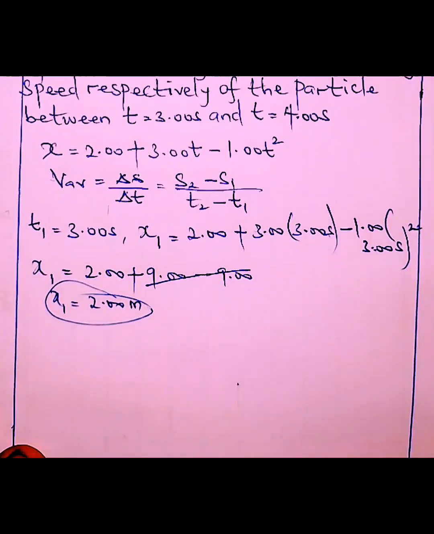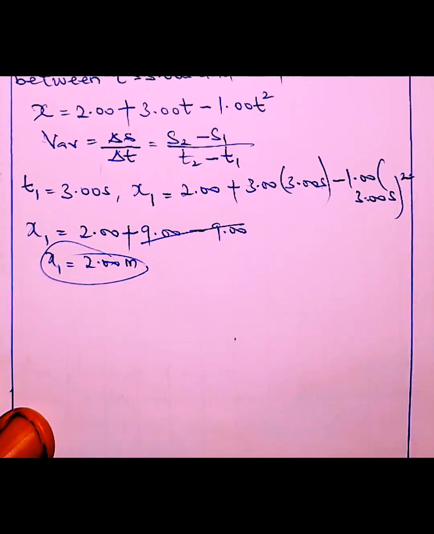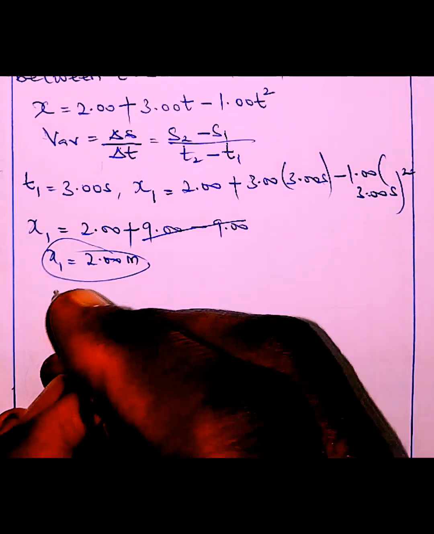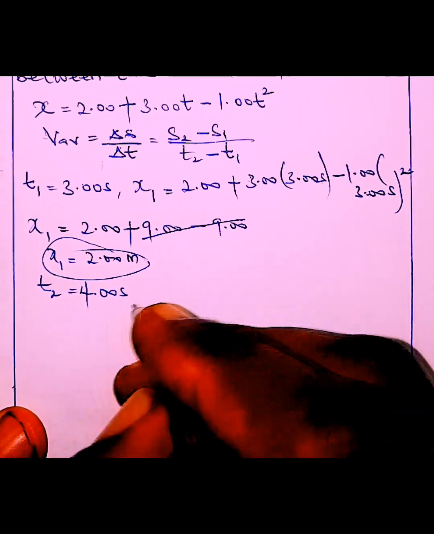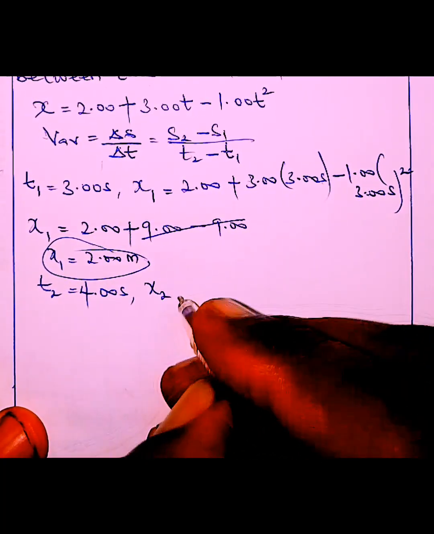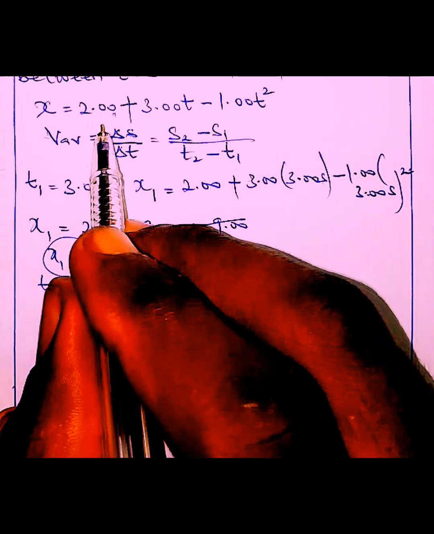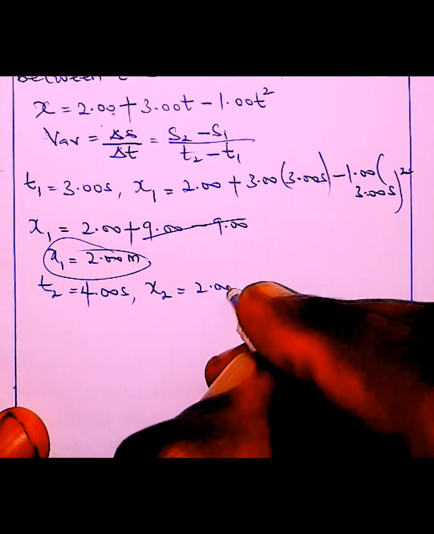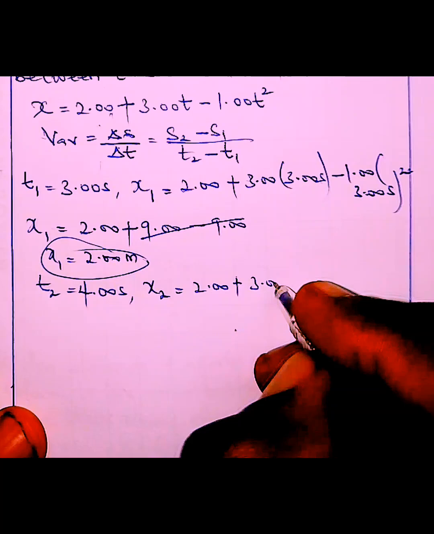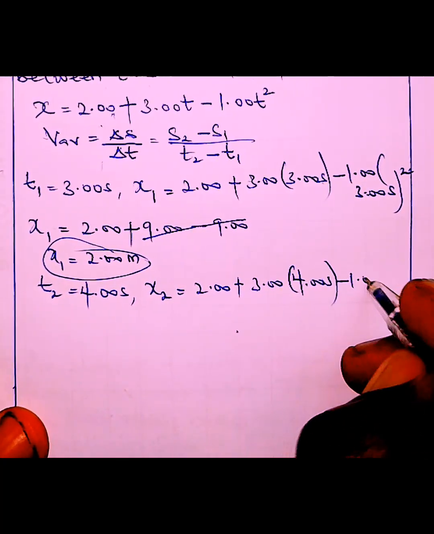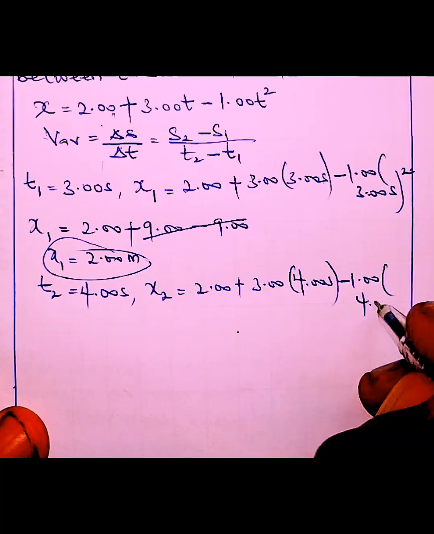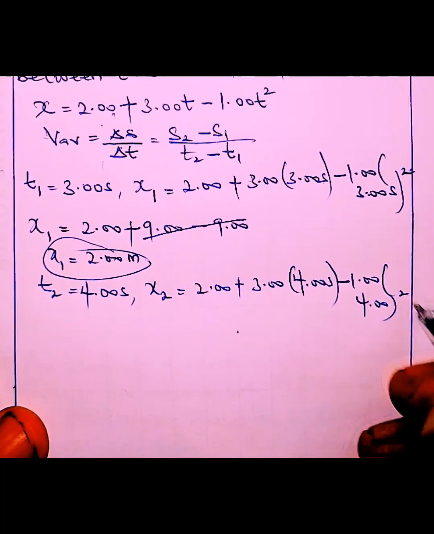Quickly, we're going to substitute the second time to get our second displacement. That's what we're going to do next. At time 2, which is 4 seconds, displacement 2 is 2.00 plus 3.00 times 4 seconds, minus 1.00 times 4 seconds raised to power 2.